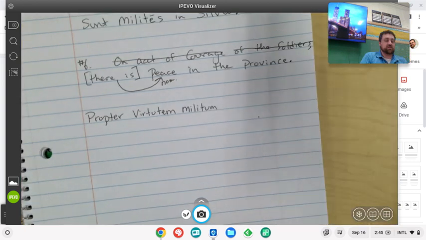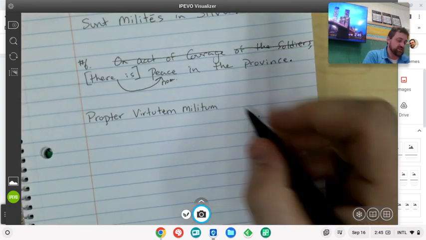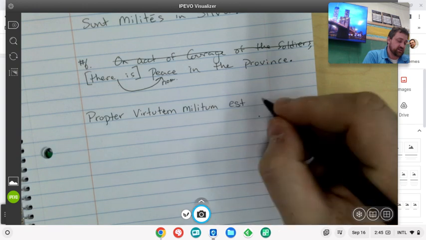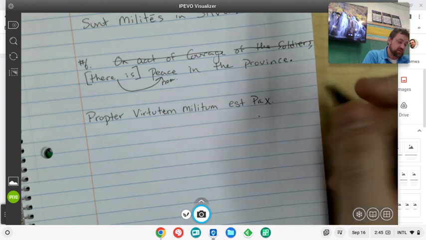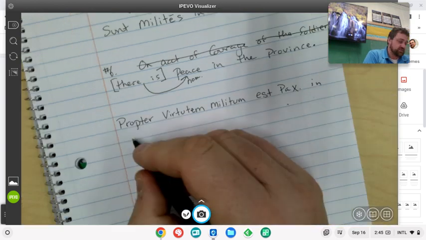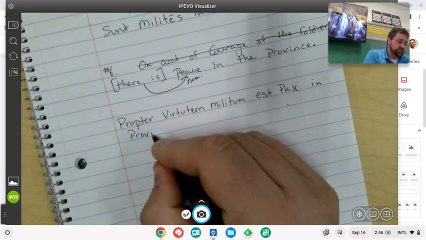There is peace in the province. So now we're going to use our expletive. There is: est pax, peace. And then we need in the province. So in provinci, and it needs to be in the ablative, in provincia.